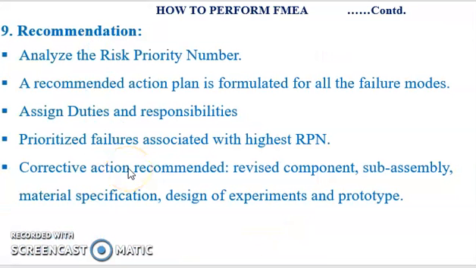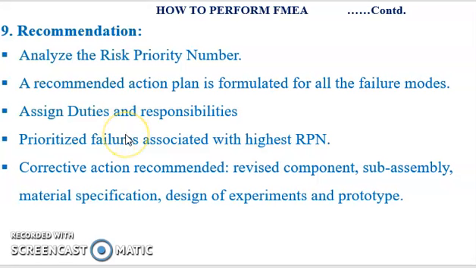The next step is the recommended action for each failure mode. After assessing and analyzing the risk priority number, a recommended action plan is formulated for all the failure modes. Afterwards, duties and responsibilities are assigned to relevant technical personnel in the design team.